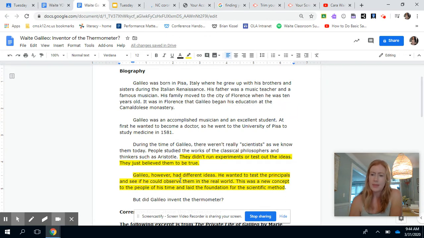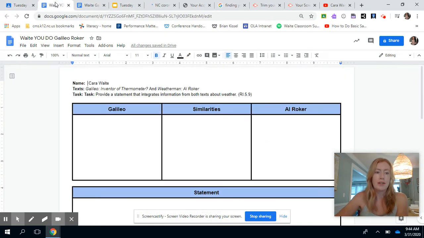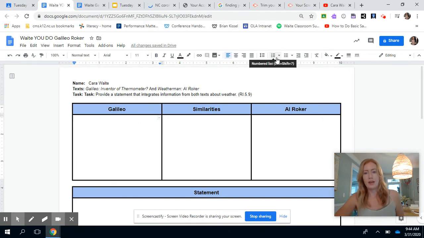Because that's really important. We did the scientific method at the very beginning of the school year, and he basically created this. He was the first person hundreds of years ago to say that we need to test our theories that we think. So I'm going to go over here to my note catcher and just write down some of that important information. One, we know that